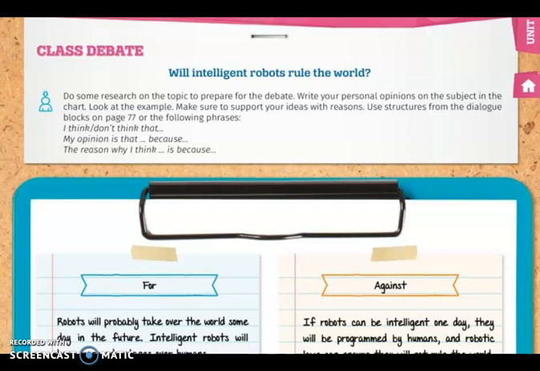What you are going to do today is to write your ideas. I mean, write your opinion, take your point of view. You will write your personal opinion on the subject in the chart. And please take a look at the examples that are in your book to make sure that you are going to support your ideas with reasons.